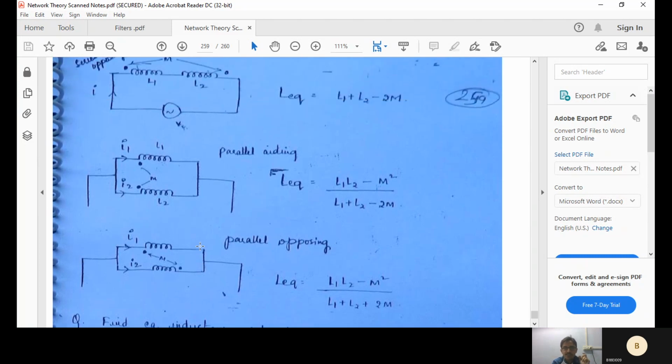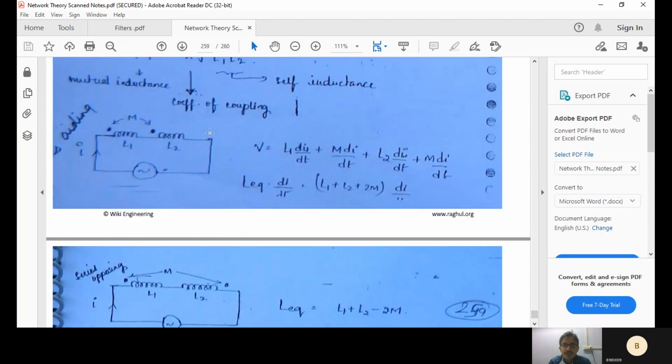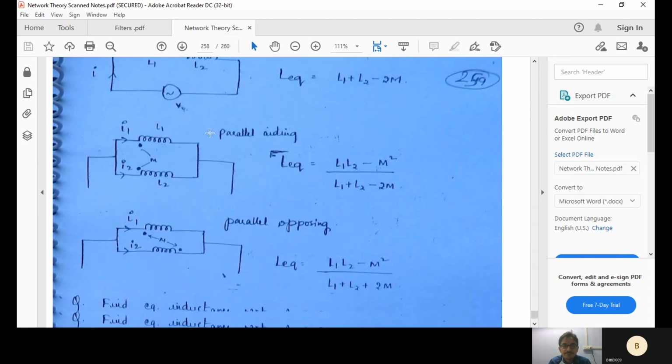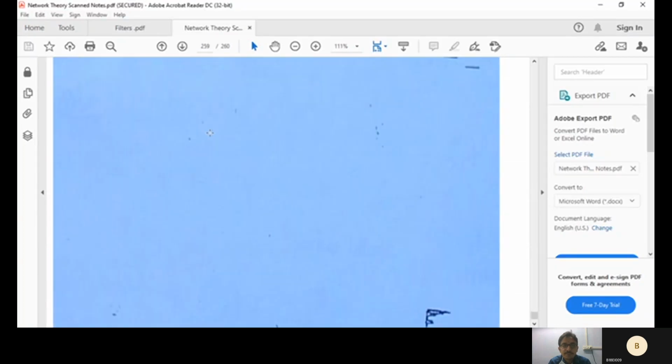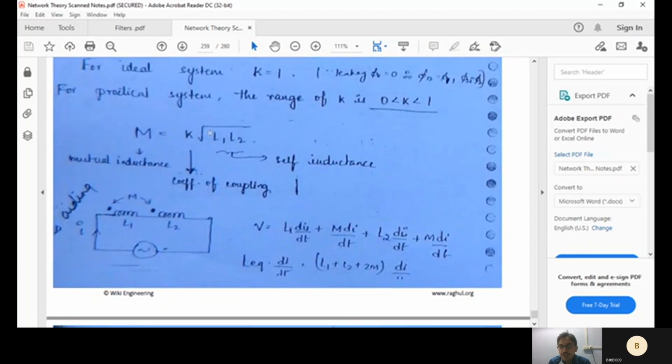Like that, series also: series aiding and series opposing. So L1 plus L2 minus 2M for opposing, and L1 plus L2 plus 2M for aiding. So this is about filters and magnetically coupled circuits.